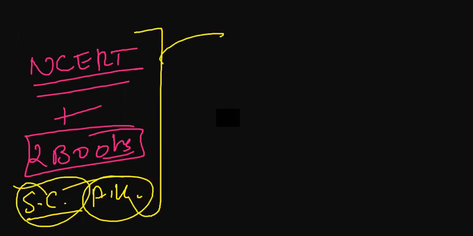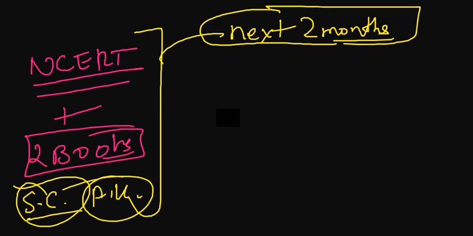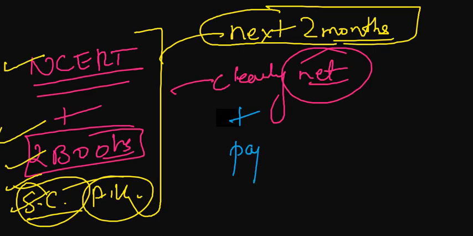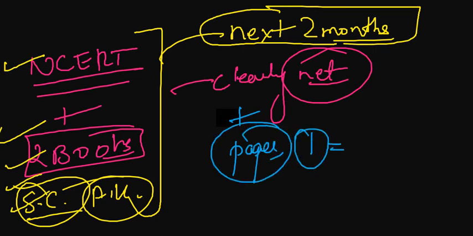So in the next 2 months you must read only these three things, and then you will be able to clear NET easily. At least NET you will be able to clear very easily. And if you give a little focus on paper 1 as well, you can do that and you can get JRF as well.